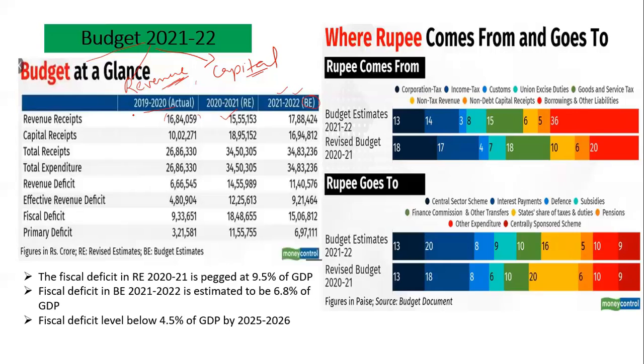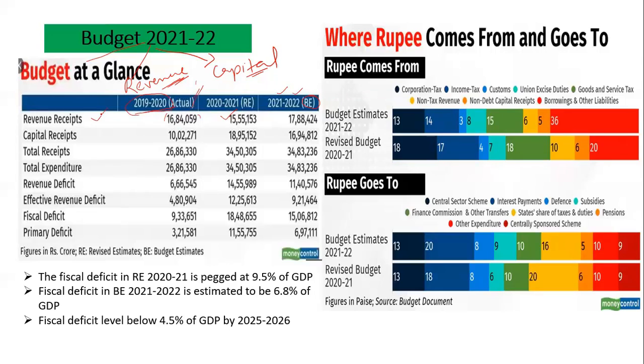For 2019-20, you get the actual figure, how much money the government has collected or how much money the government wants to spend, and the revised estimate for 2020-21, and the projected expenditure or the revenue which the government would get in the coming year. As you can see, it consists of this revenue receipt.